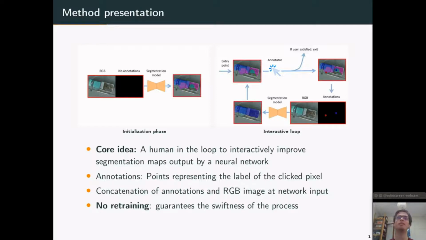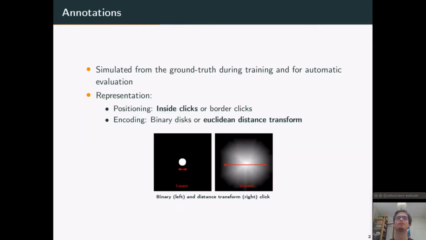So this is the interactive loop. These annotations represent the labels of the clicked pixels, and they are concatenated at the input of the network with the RGB image. So there is no retraining. Indeed, it is only the inputs of the networks which are modified and not its weights, and this guarantees the swiftness and the smoothness of the approach.